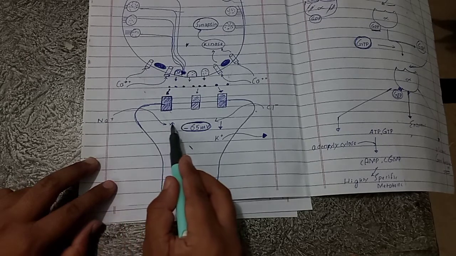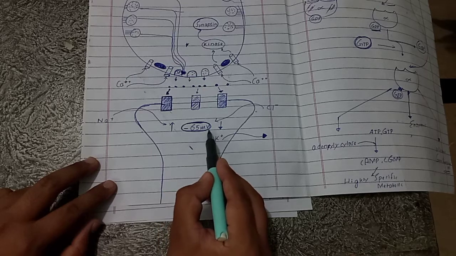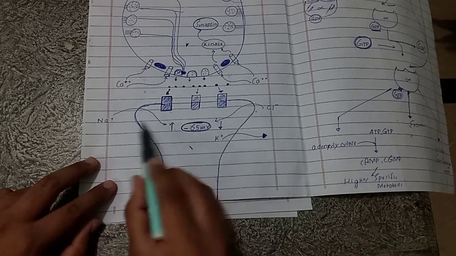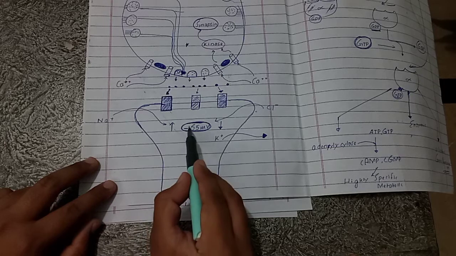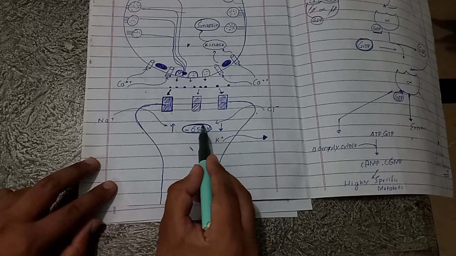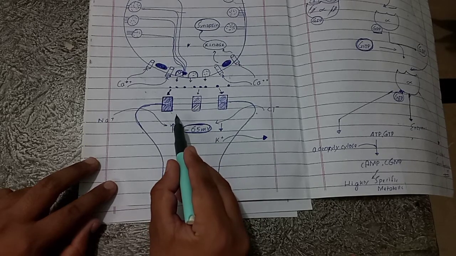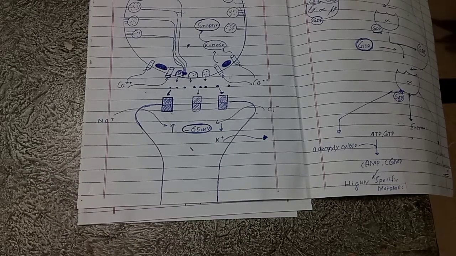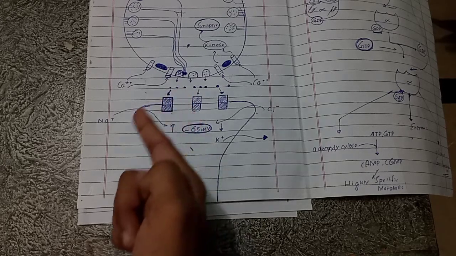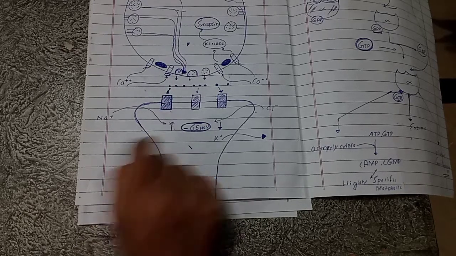When sodium enters the inside of the cell, then what happens? Normally the resting membrane potential of the body of the neuron is minus 65 millivolts. When sodium ions enter, this ion will cause this minus 65 membrane potential to increase toward a positive value, and when threshold is reached, an action potential is generated and we say that the neuron is excited. So this is the process by which the excitatory ionotropic receptors excite the neuron.